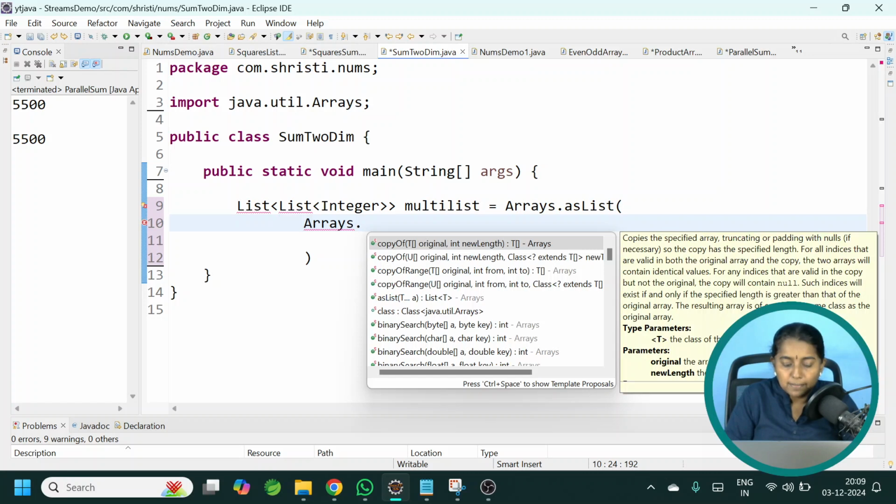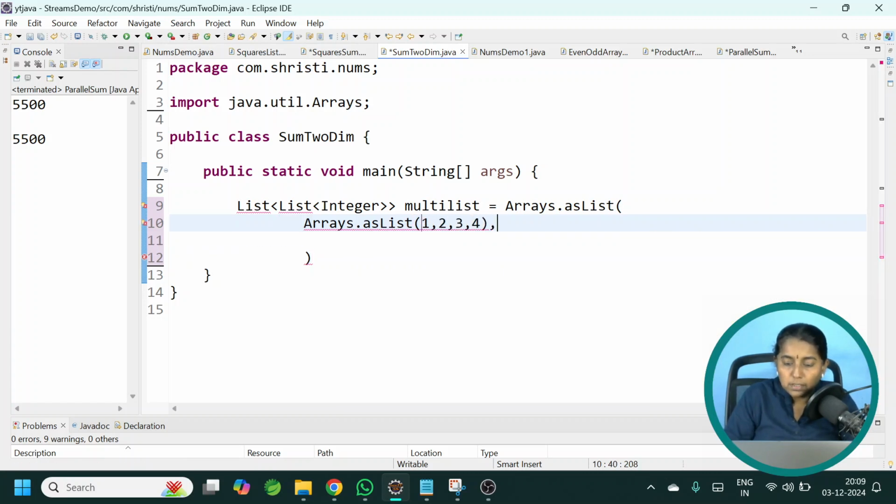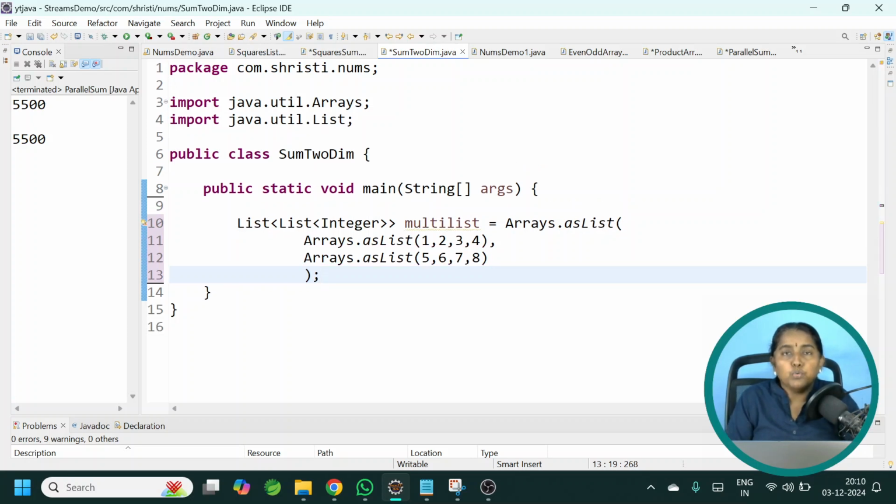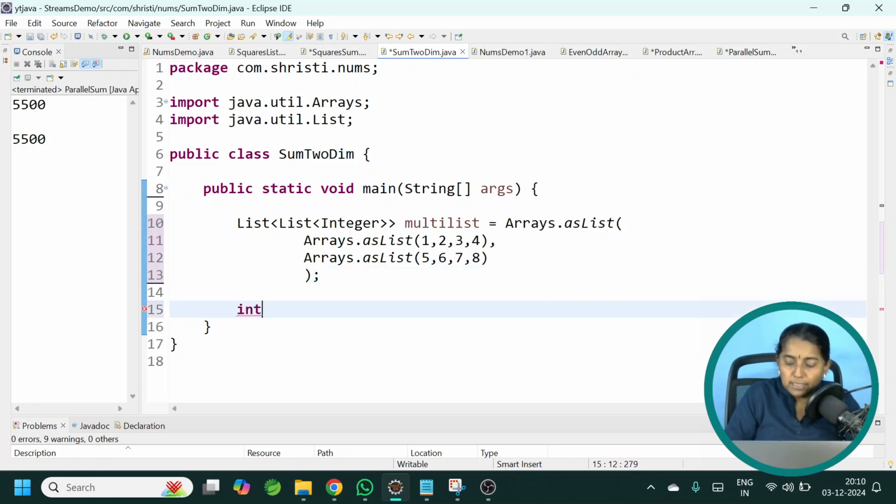Arrays.asList 1, 2, 3, 4, comma, again Arrays.asList 5, 6, 7. So my list is having two values. Each value is a list again. Similar to that, let me also create a two-dimensional array. int[][] twoDim is equal to new int[][] within curly braces. Let me create a two-dimensional array with 3 rows, 2 columns. 1, 2, first row, second row 3, 4, the third row 5, 6.